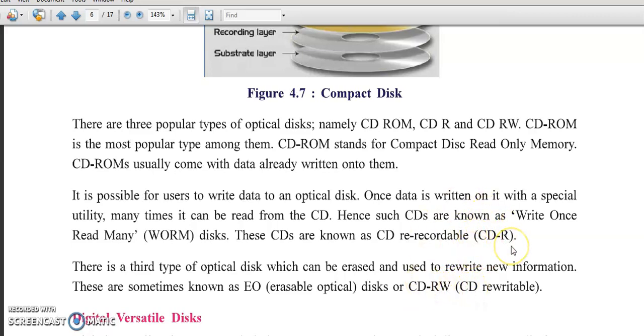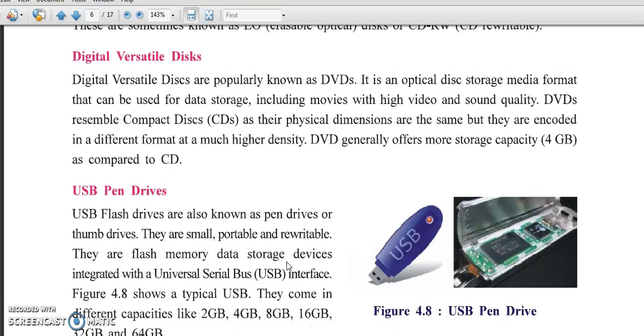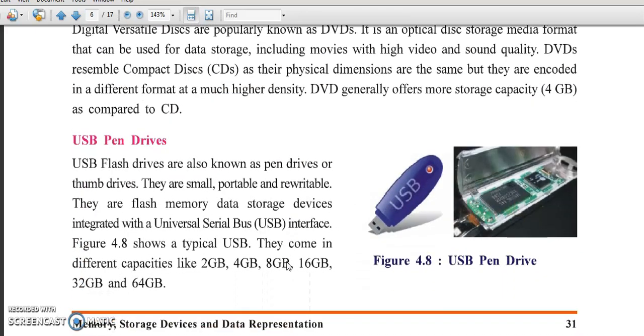This is only recordable. So, digital versatile discs. Digital versatile discs are popularly known as DVDs. It is an optical disc storage media format that can be used for data storage, including movies with high video and sound quality. DVDs resemble compact discs as their physical dimensions are the same, but they are encoded in a different format, much higher density. DVD generally offers more storage capacity, 4 GB, as compared to a CD.